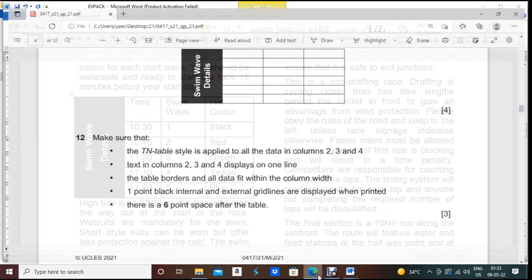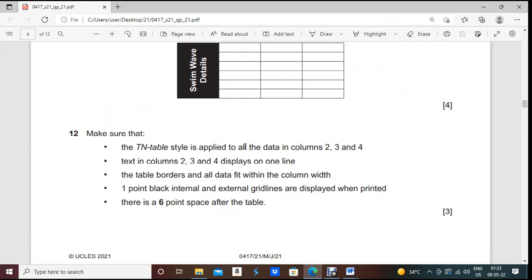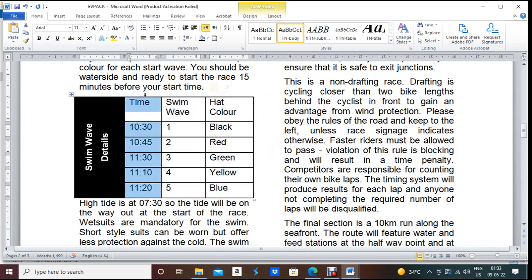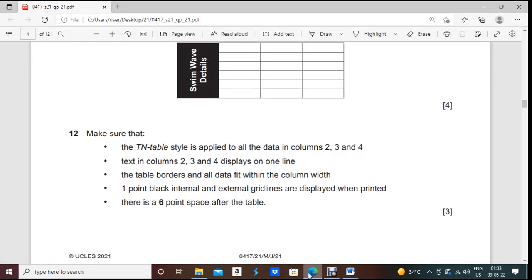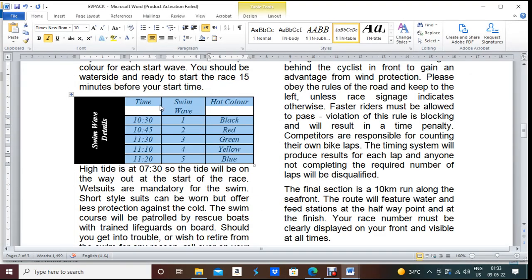Block the whole thing here. They're talking about the TN table style applied to all the data in columns 2, 3, 4. So block column 2 separately, press the Ctrl button, block 3, block 4. Don't block column number 1. This TN table style is already created, you just need to apply it. And what they mention here is the text in columns 2, 3, 4 displayed on one line.